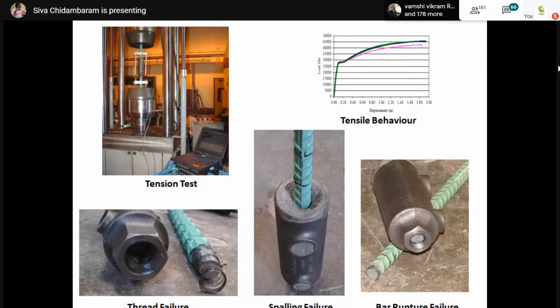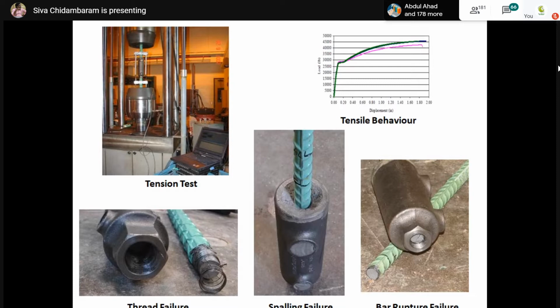So that standard is available. You can refer to the standard for more details. They have conducted a similar kind of testing for this. You can see 3 types of failure. One is where the thread has slipped, so the thread has completely failed. Next one is the slipping failure, which means your rebar is slipping from the coupler.